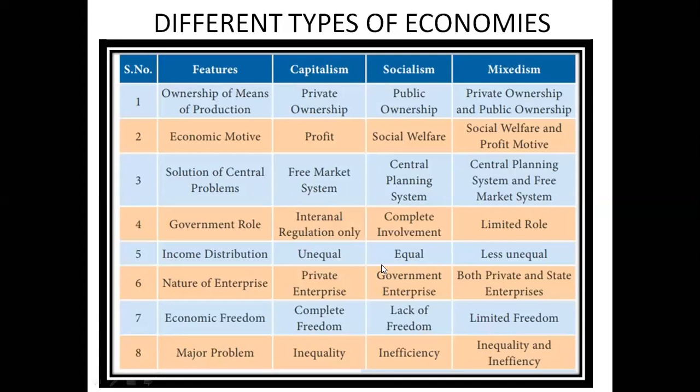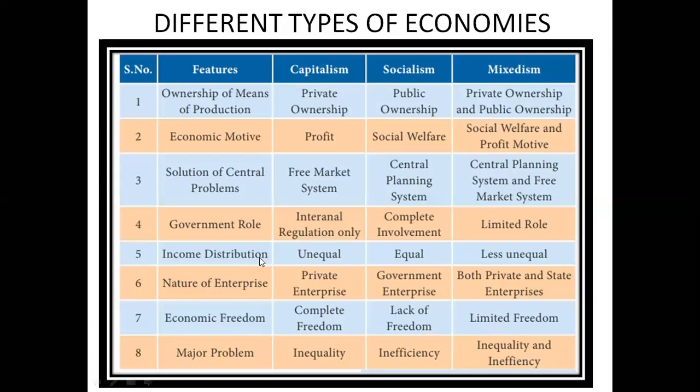Government fixes the prices of commodities. Government fixes what commodities will be produced in the economy and what not to be produced. Everything is under the control of government. So that is socialism. And last we have mixedism. Mixedism or the mixed economy means like India, where we are the hybrid, which means that in some of the things government will be taking all the decisions, while in the others definitely the private will be taking such decisions. So mixedism is basically the hybrid of both capitalism and socialism.